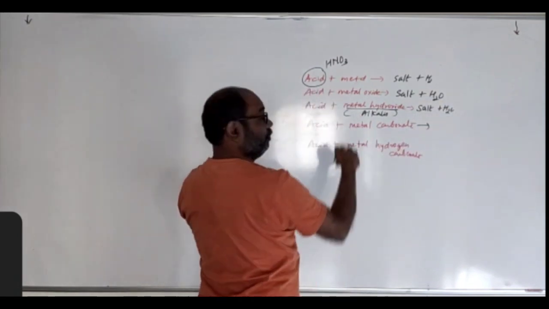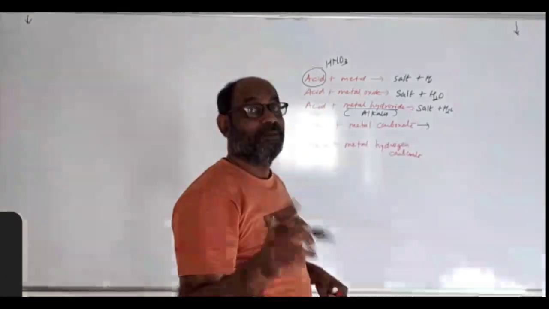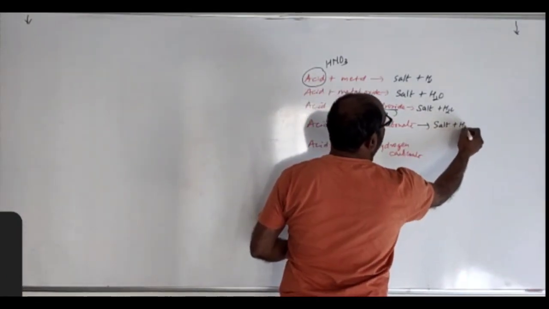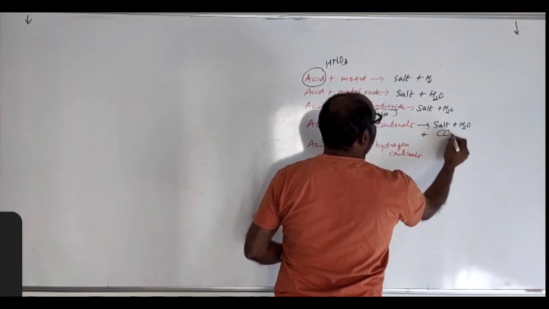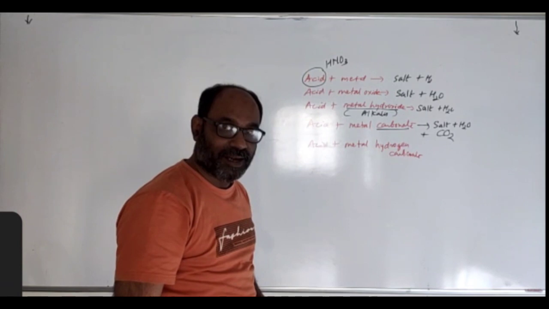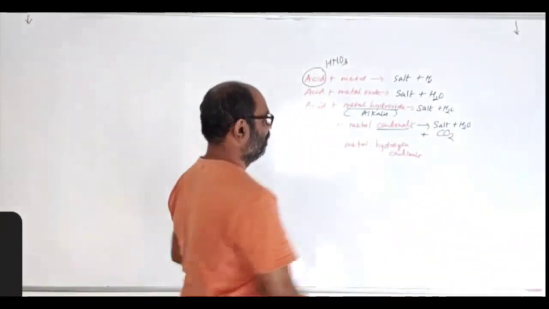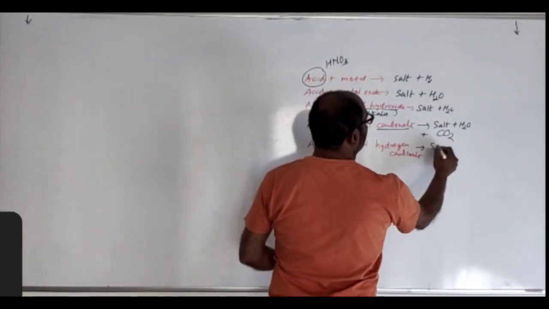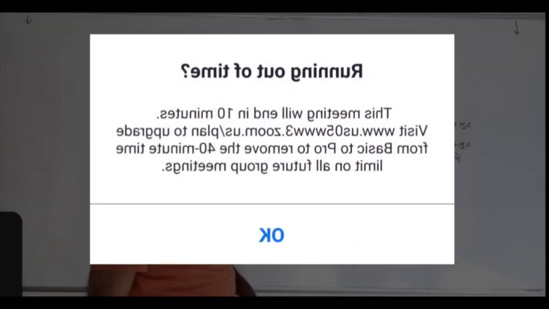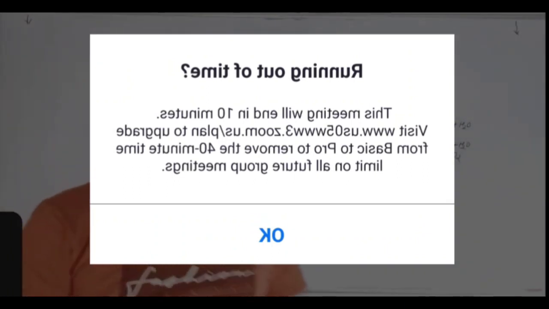This acid reacts with metal carbonate. Yes. Salt plus water plus carbon dioxide. From the carbonate, carbon dioxide is the third product produced. Same way here, salt plus water plus carbon dioxide when acid reacts with metal hydrogen carbonate.